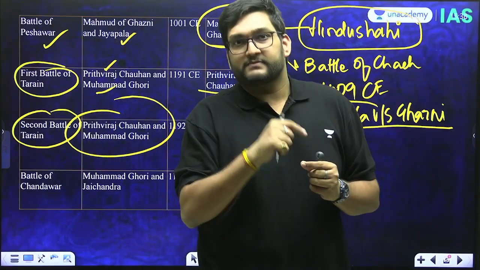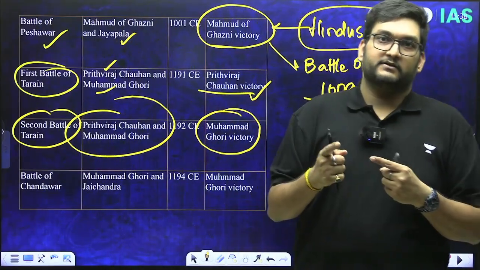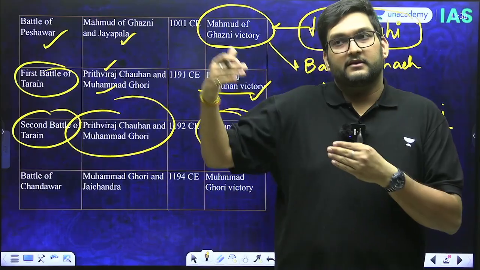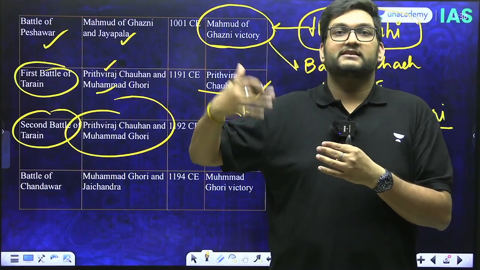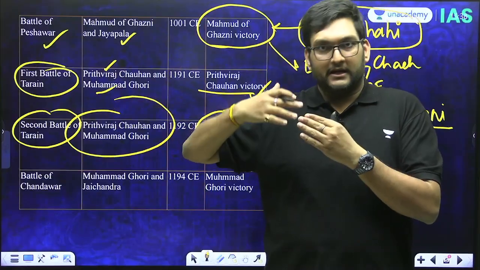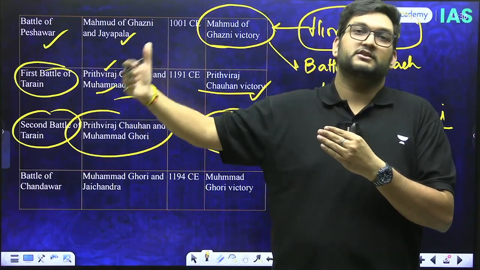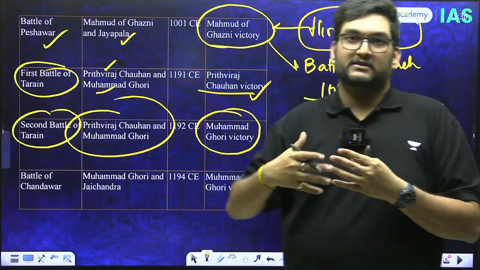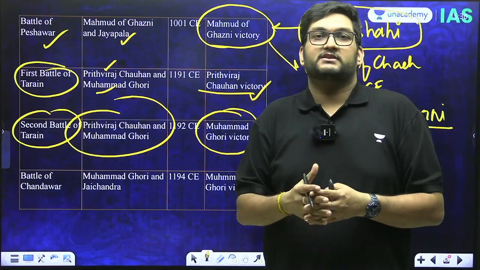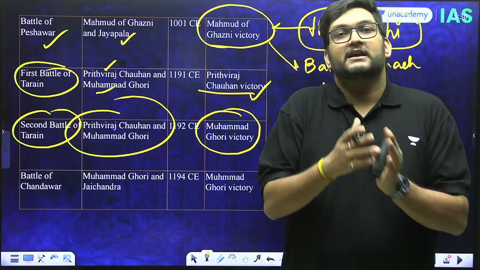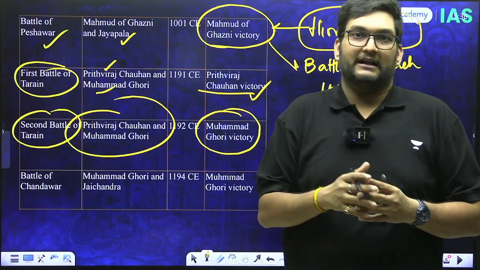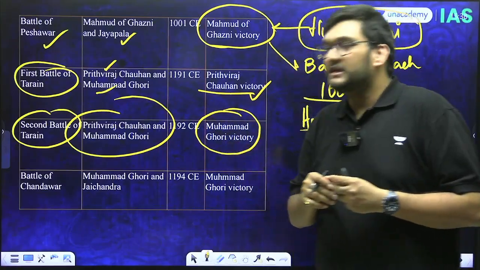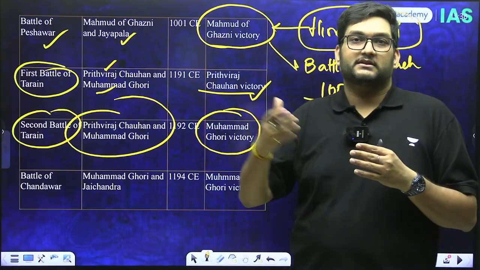But the problem was mentality, which is the feudatory mentality which was there. Not my problem mentality. They were not united. And this disunity did not allow the Rajputs to give a very good resistance to Gori. And Gori used that disunity along with a technological change of stirrup and mounted archers, that he was able to breach the army and therefore win the Second Battle of Terrain, which is considered to be the starting point of